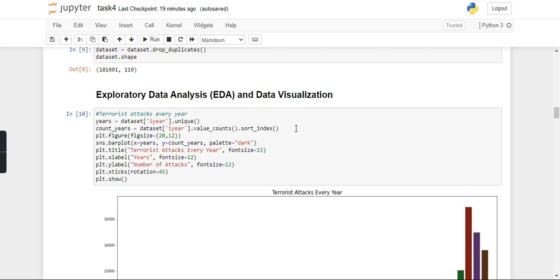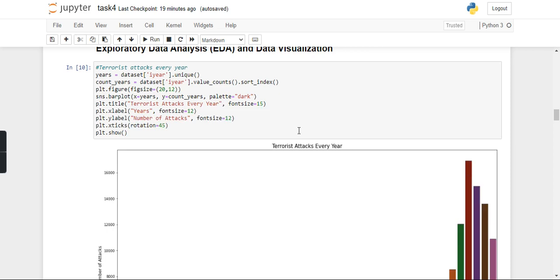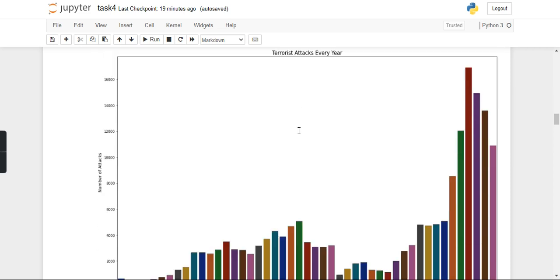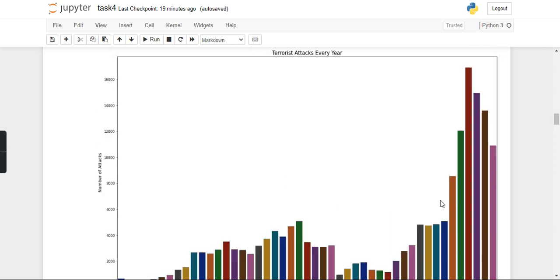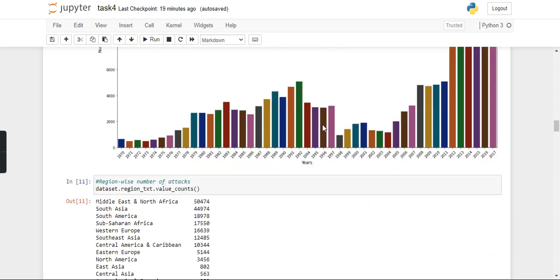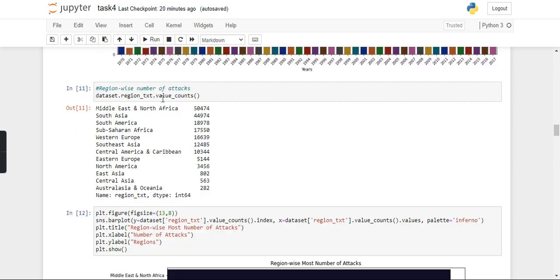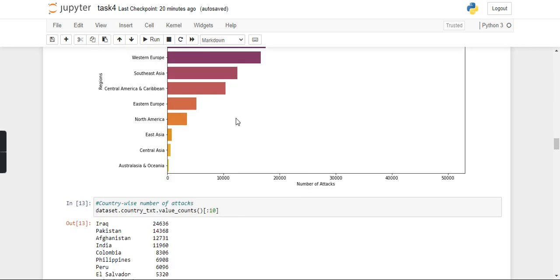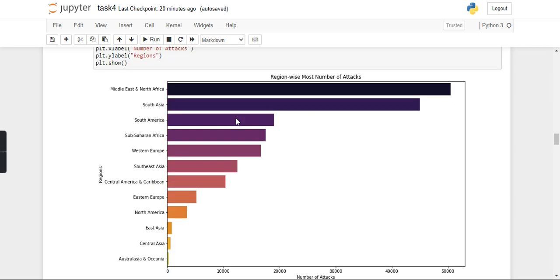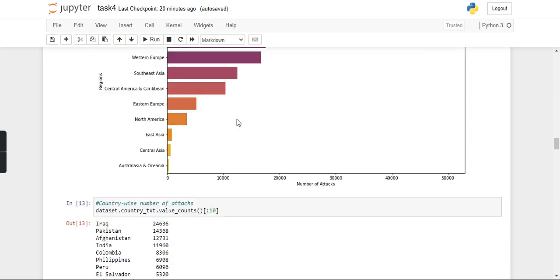First of all, we start with the terrorist attacks that occur every year. We can see from this visualization that the year 2014 has the most number of terrorist attacks. Then we visualize the region-wise most number of attacks, and we get that the region of Middle East and North Africa has witnessed the most terrorist attacks in the time period mentioned in the data set.